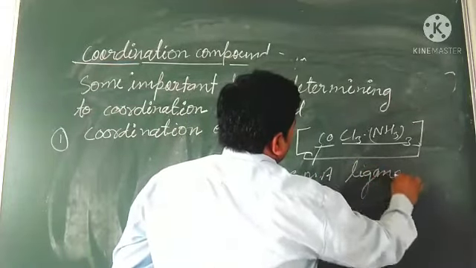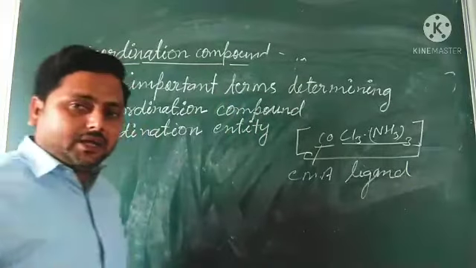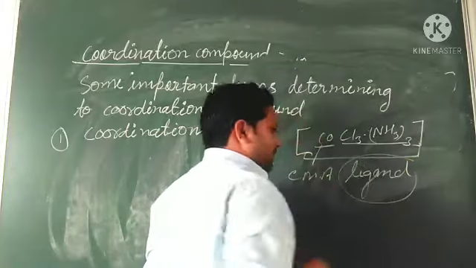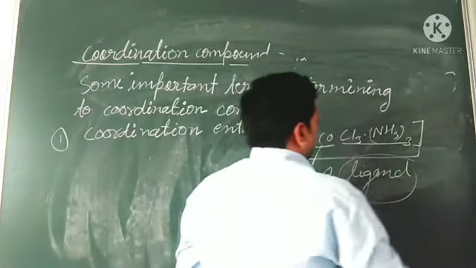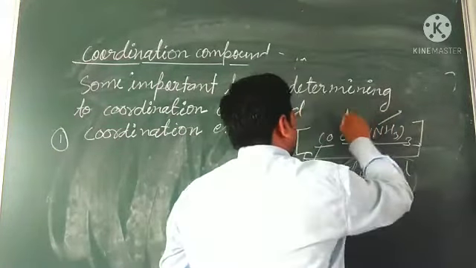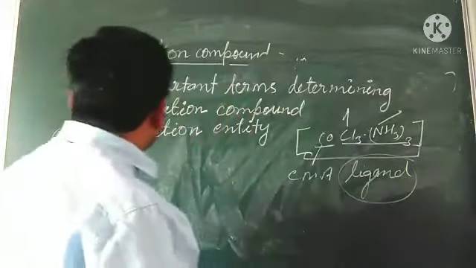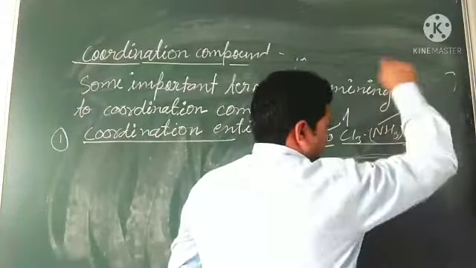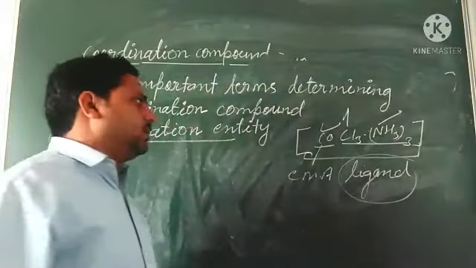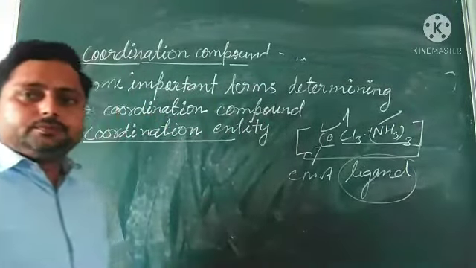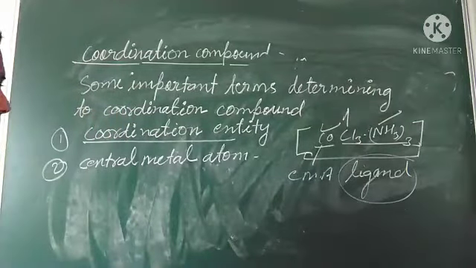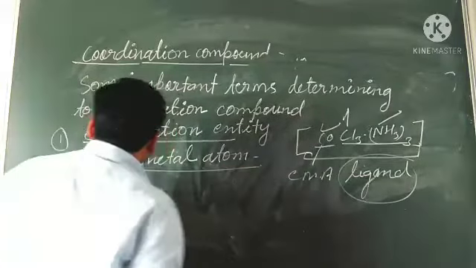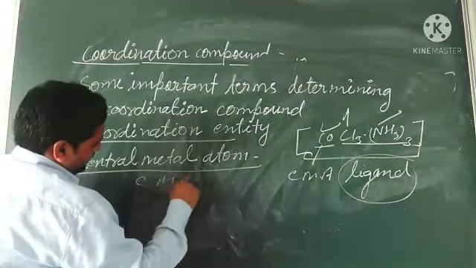In ligands, there may be atoms, ions or groups of atoms. Here in this case NH3 and Cl. So a coordination entity consists of a central metal atom and ligands. Ligands may be ions or molecules. Here what you have seen, the central metal atom, that is CoM, inside this.